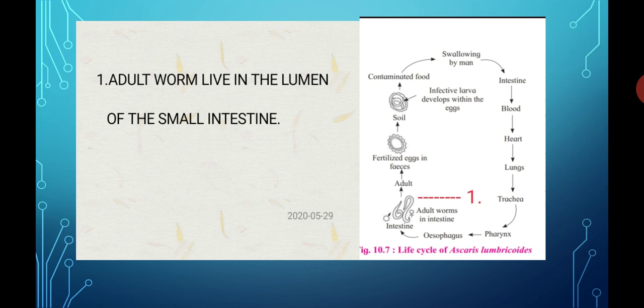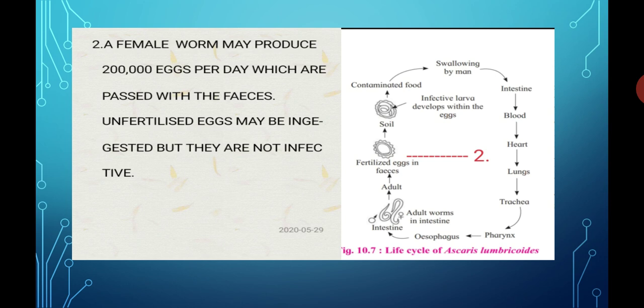Step number 1, as you know, the adult worm of Ascaris lumbricoides lives in the lumen of the small intestine. Lumen means the cavity of the small intestine. Part number 2. Within that lumen of the small intestine, the adult female worm may produce 2 lakh eggs per day, and which are passed with the feces.